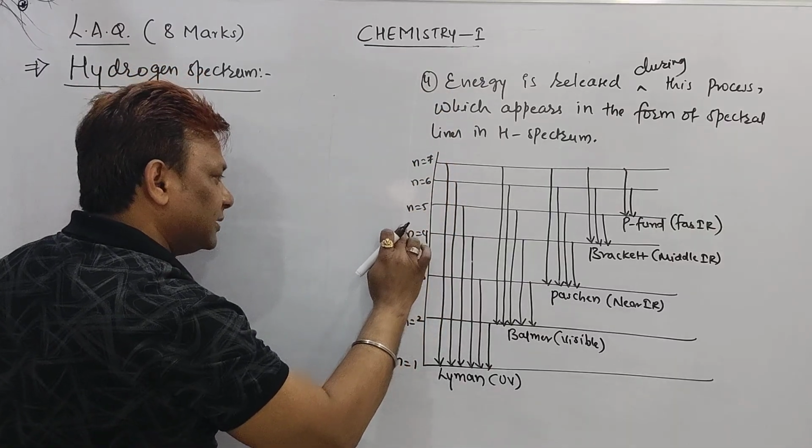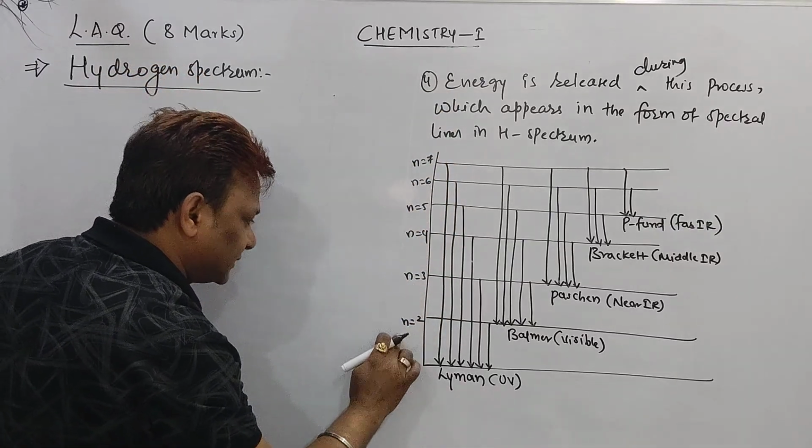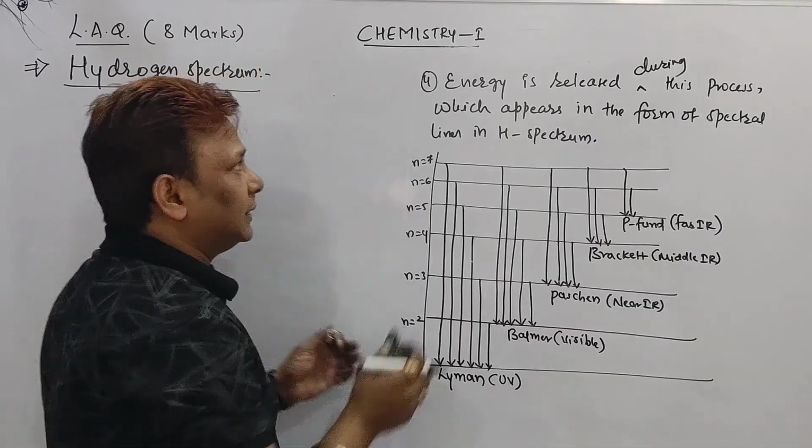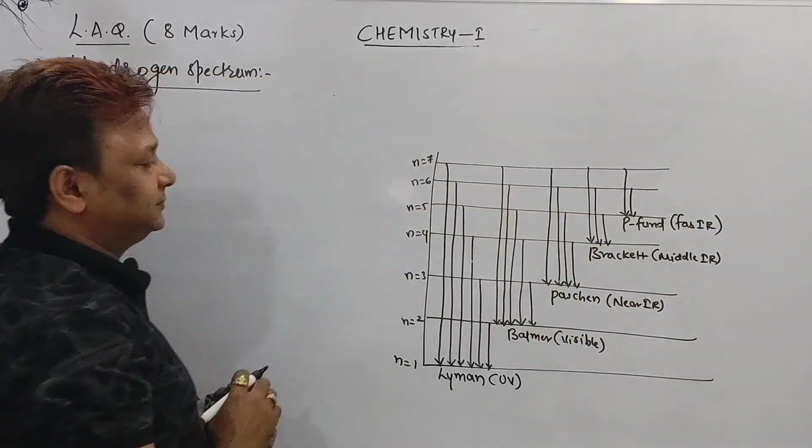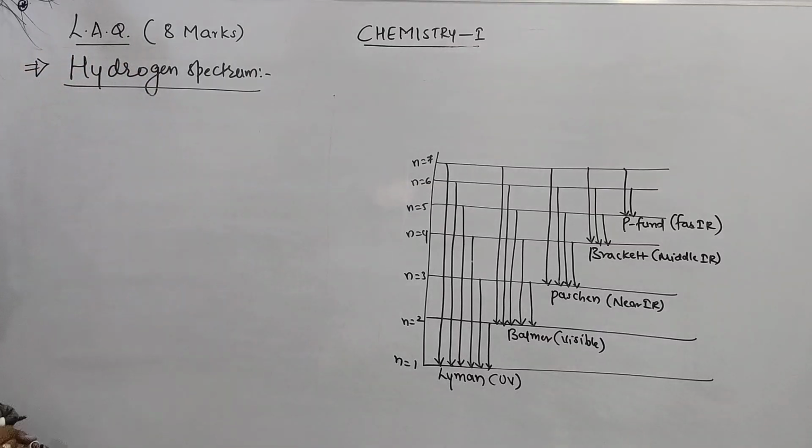So these are all the spectrum of hydrogen diagram, and this is the explanation part which I am going to explain to you now. We have to explain this diagram where we will get the 4 marks. Now what is that? See here.